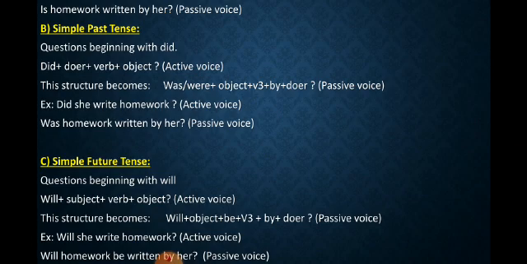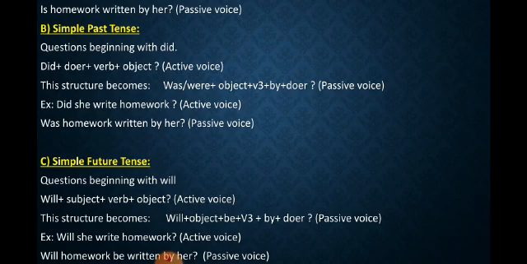Now see the example. Did she write homework? This one is in active voice. So in the passive voice, was homework written by her? Now come to the structure: was plus object, object is here homework, plus v3. V3 means third form of the verb, so here written. Written is the third form of the verb, plus by plus doer. The doer here is her. Clear, children?